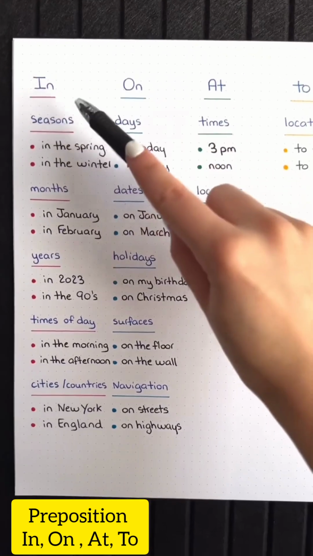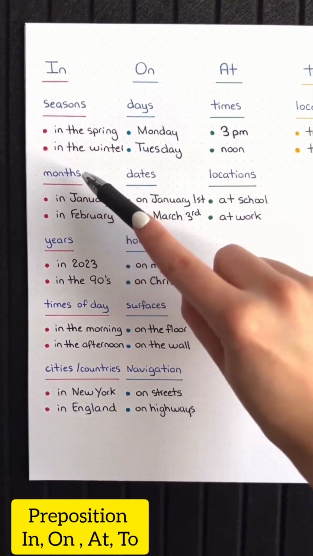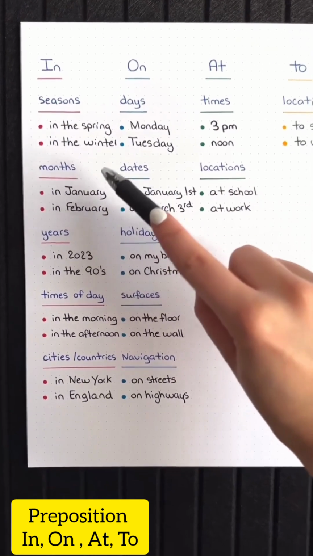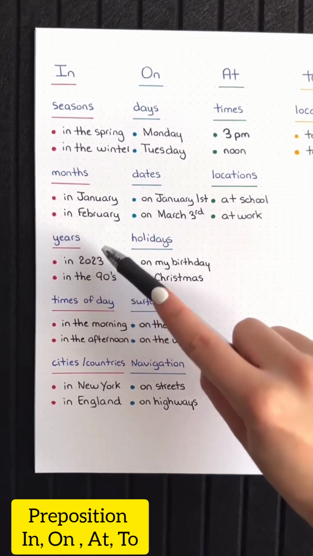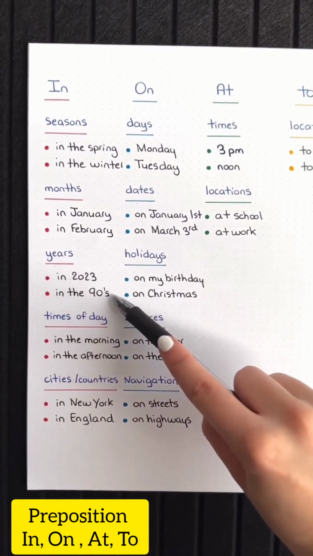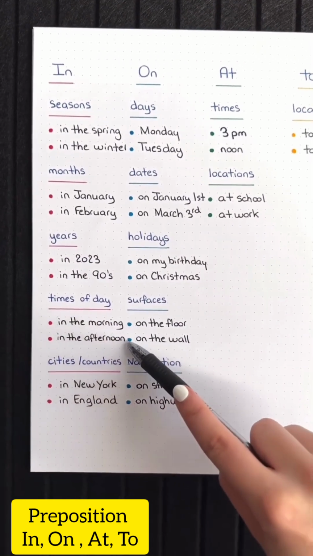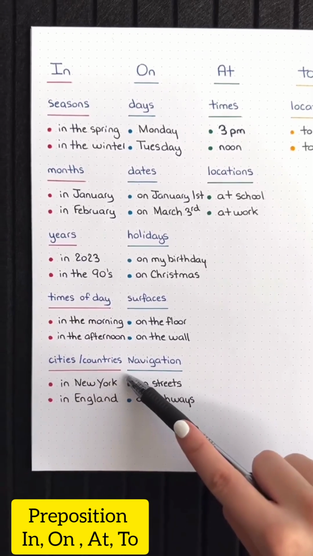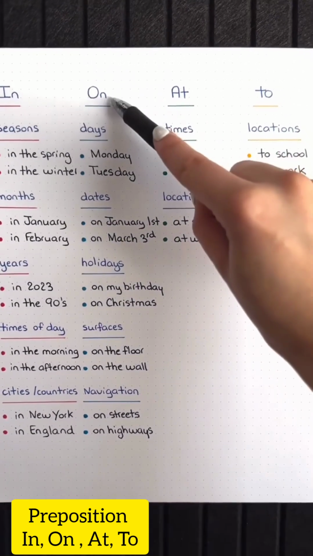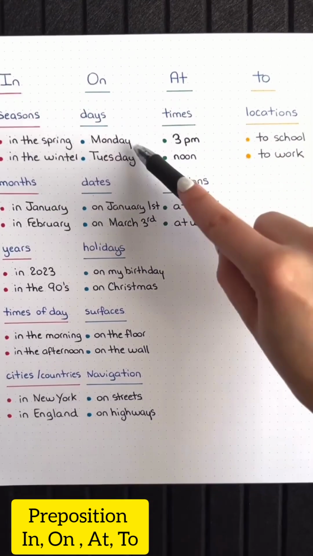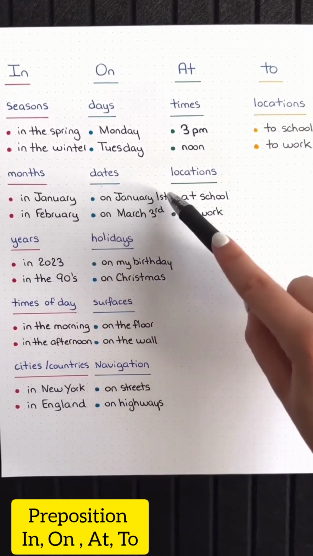The preposition "in" is used with seasons: in the spring, in the winter; with months: in January, in February; with years: in 2023, in the 90s; times of day: in the morning, in the afternoon; cities and countries: in New York, in England.